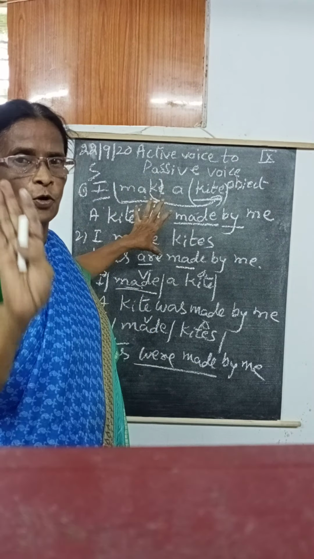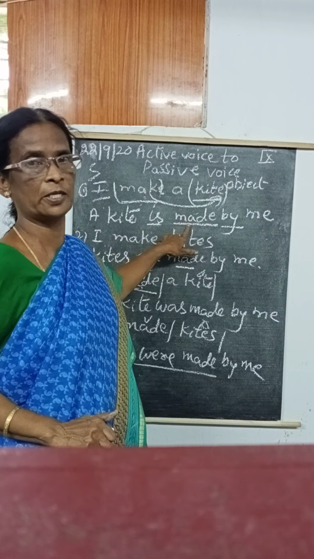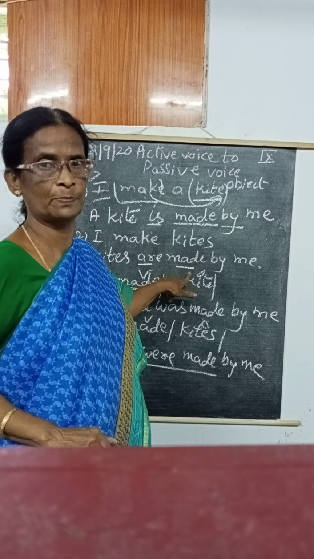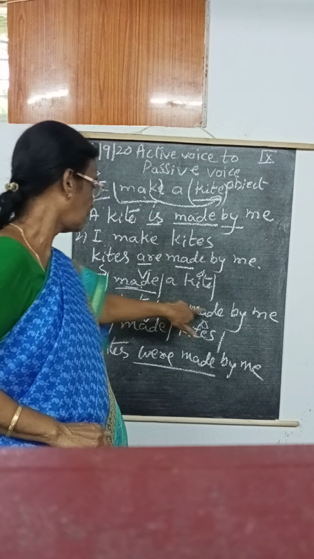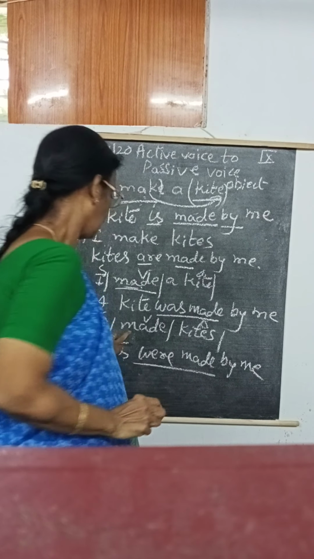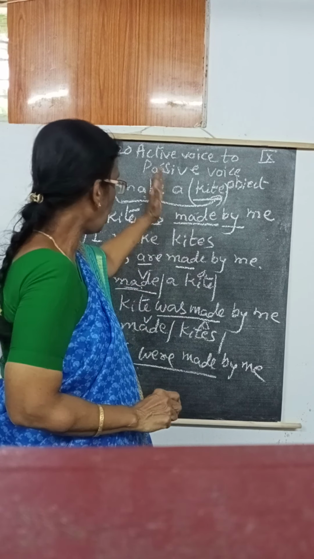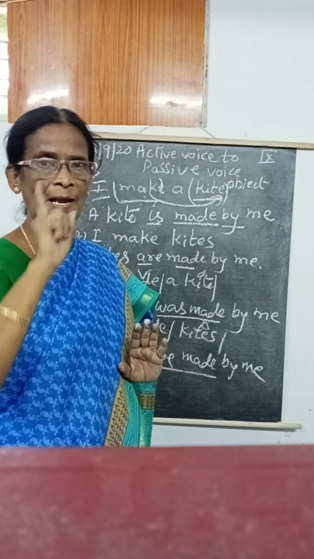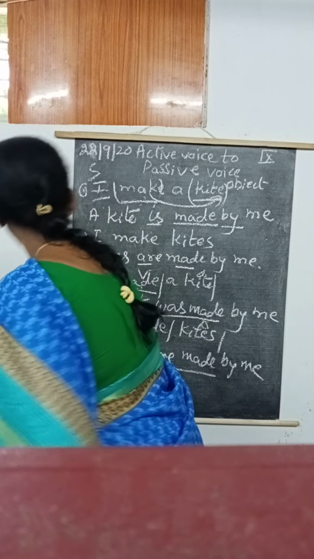So, these are the four I told. Present tense, singular, is plus past participle. Present tense, plural, are plus past participle. Verb past tense, singular, was plus past participle. Then past tense, plural, were plus past participle. For all, I used past participle. This is the present tense and past tense, singular and plural. So next, fourth type.